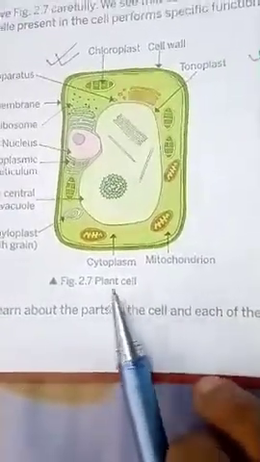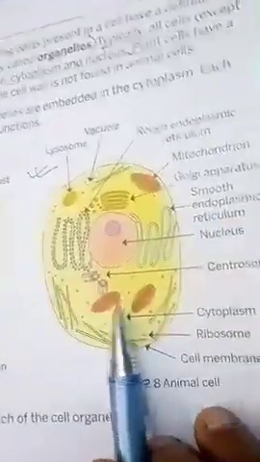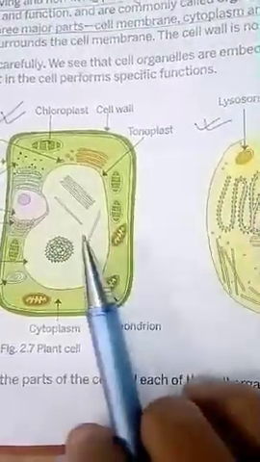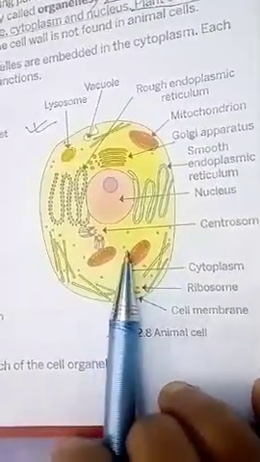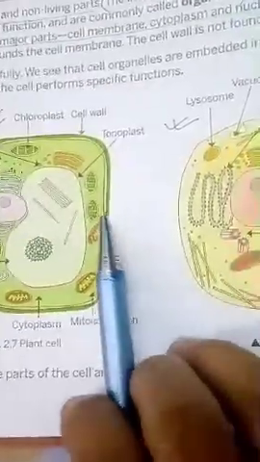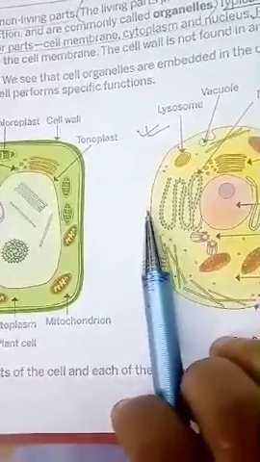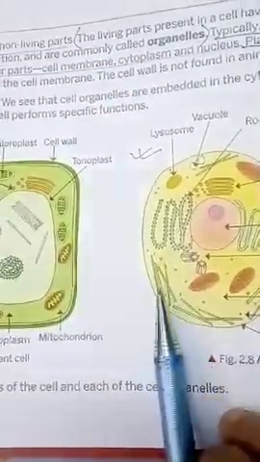Below that you see animal cell, and here it is plant cell. So plant cell is green in color. There are some specific features you will find only in plant cell, and some present only in the animal cell. In the outermost boundary, in the animal cell you see only one thin line. This is called cell membrane.